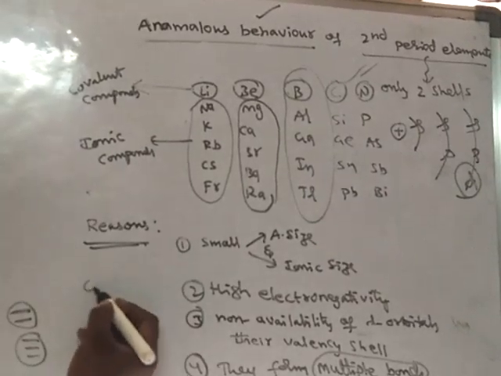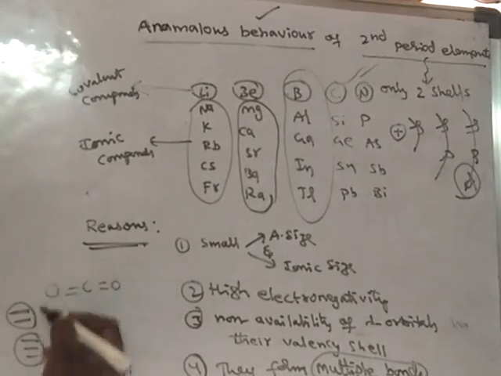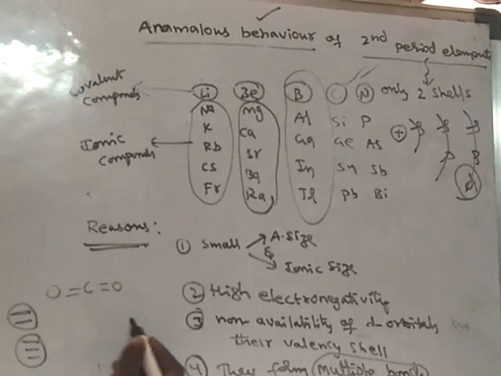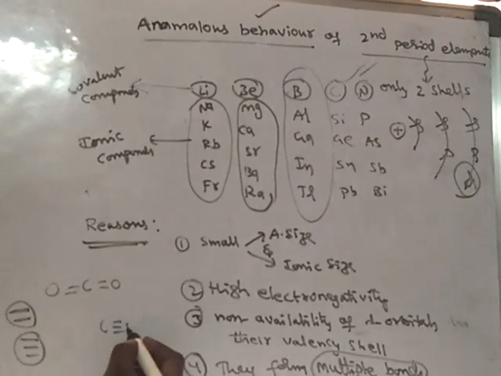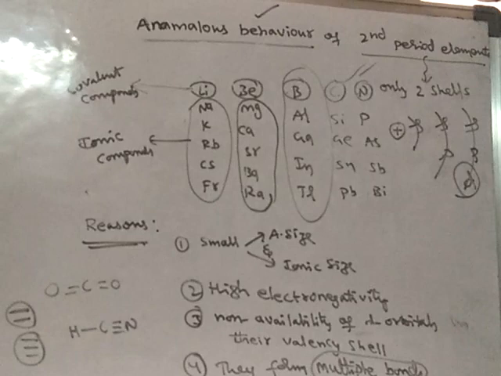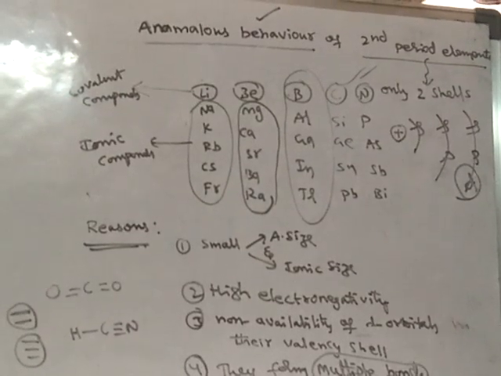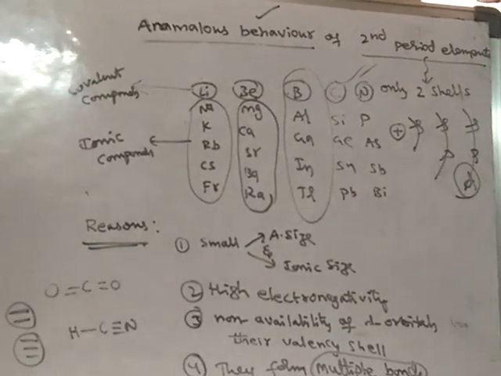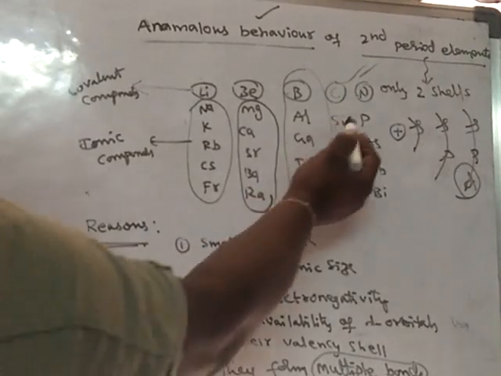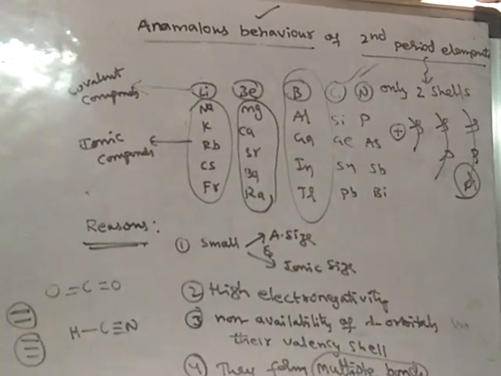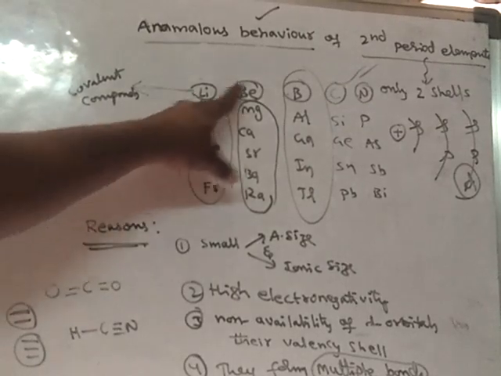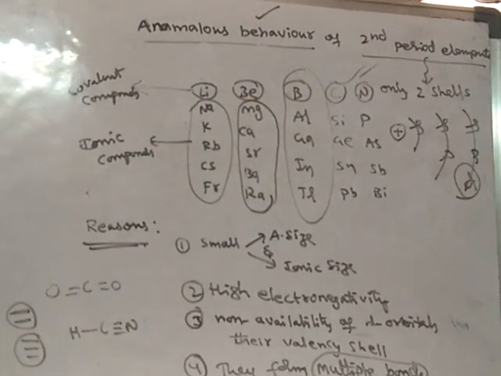For example, carbon can form multiple bonds like this. Nitrogen can form multiple bonds like this. But no other member can form multiple bonds. Only the second period elements can form multiple bonds. Other members do not form multiple bonds easily.